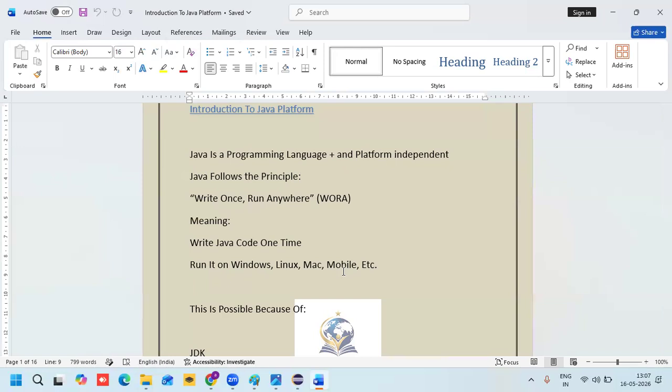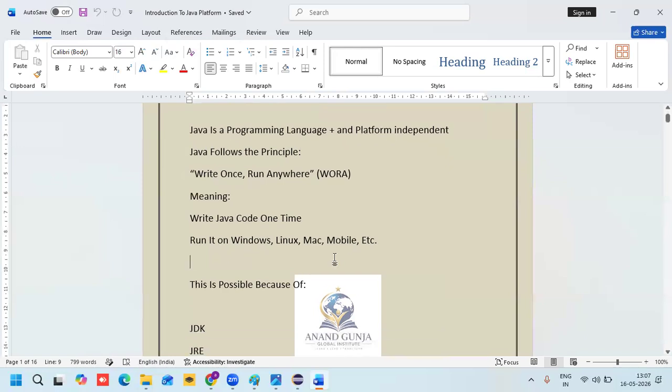Write once, run anywhere, every time. There is no need to modify the code for different operating systems. Take a human example. My parents gave my name Anand one time, and Anand is common for all people.